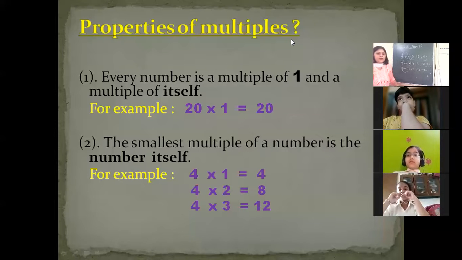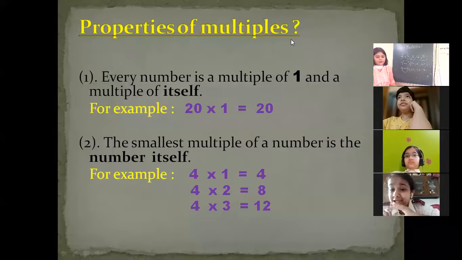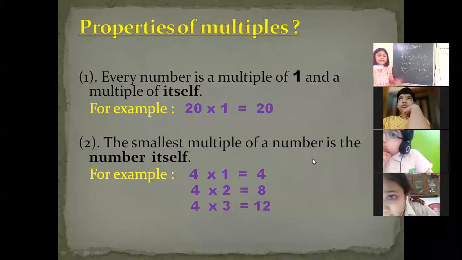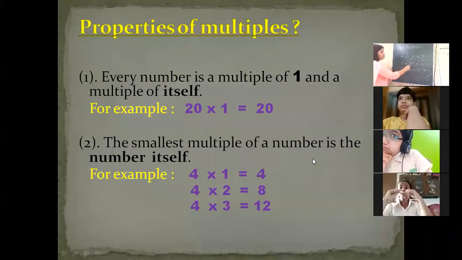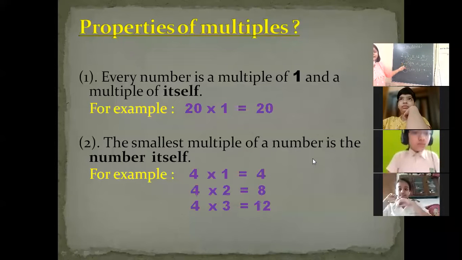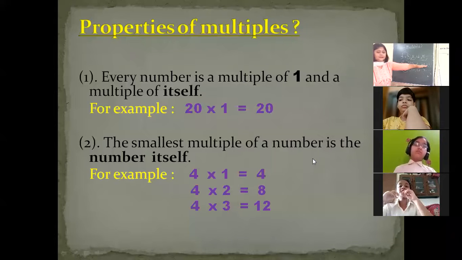Now again read the question, property number 2. Now it will be clear to you. The smallest multiple of a number is the number itself. The smallest multiple of a number is the number itself. Means smallest multiple. Can you tell me these all are the multiples? But the smallest multiple is this. This is the smallest.